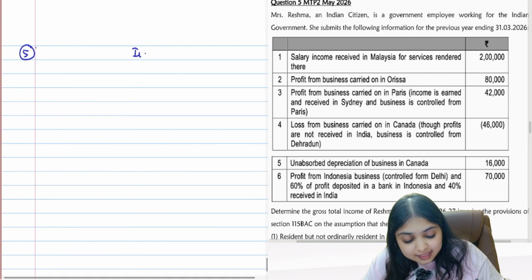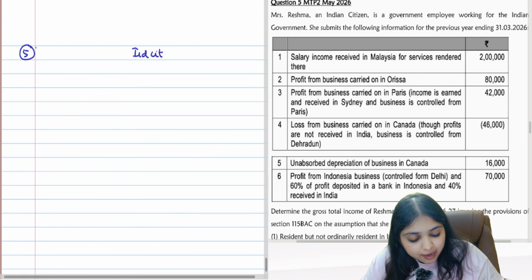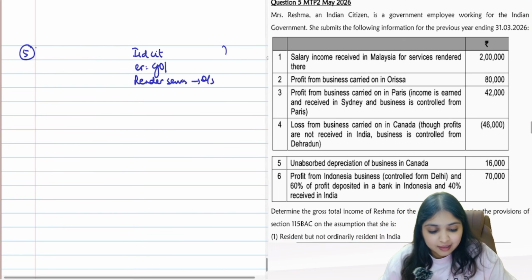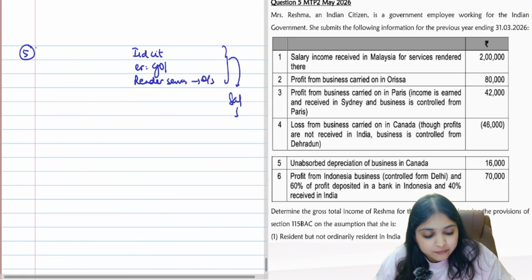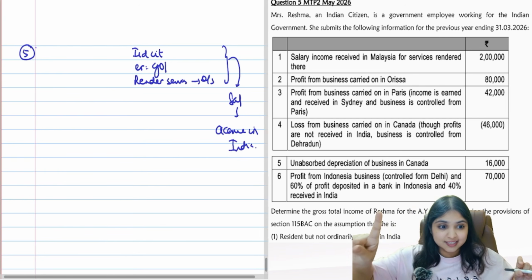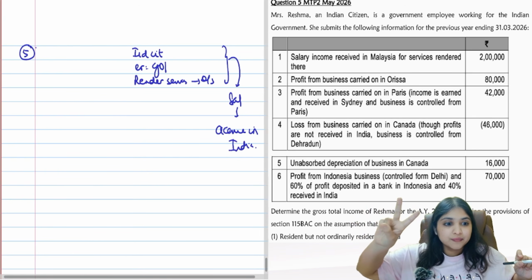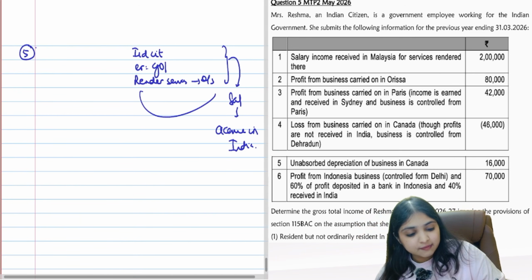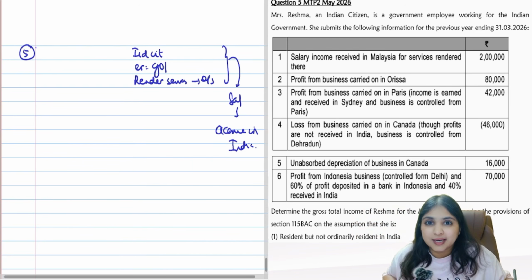If the assessee is an Indian citizen, and the employer happens to be the Government of India, even if the employee is rendering services outside India, still the salary income will accrue in India. This is what is coming to my mind. Are you able to recall this provision? Indian citizen, employer is Government of India, and this person is rendering services outside India. Even though he is rendering services outside India, whatever salary income he gets, it accrues in India.